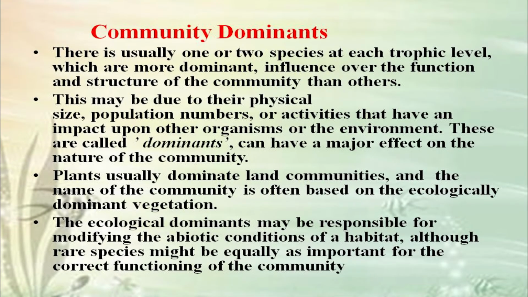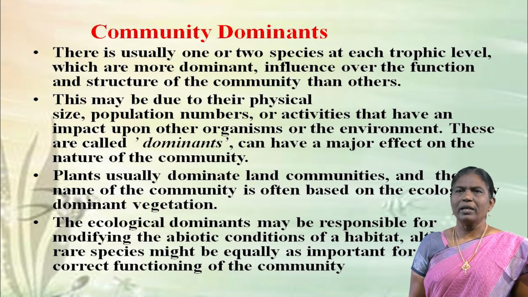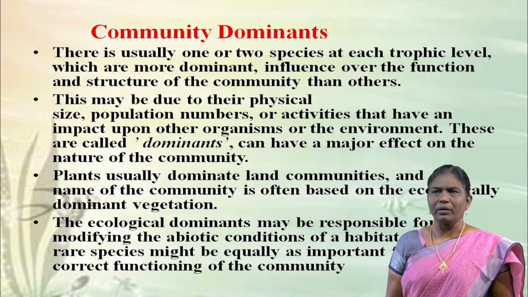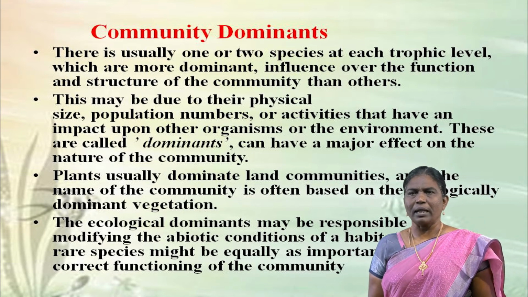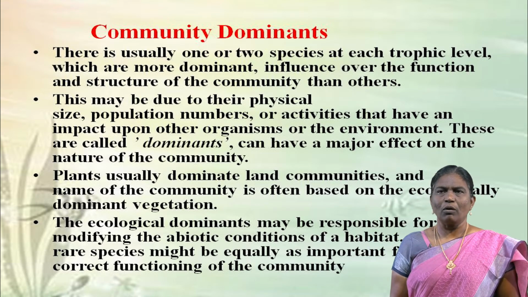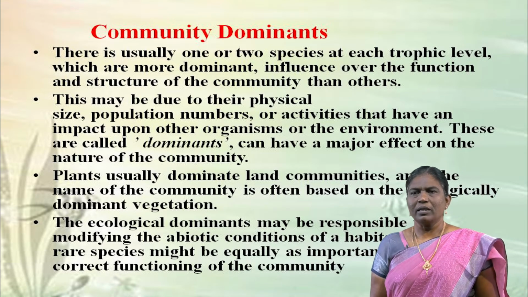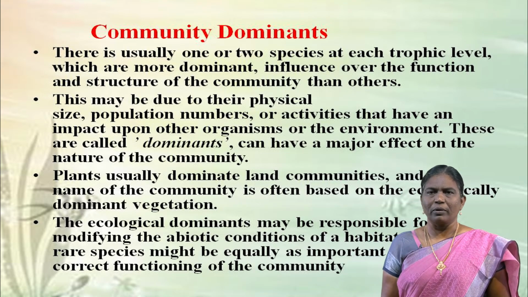Next is about the community dominance. There are usually one or two species at each trophic level which have more dominant influence over the function and structure of the community than others. This may be due to their physical size, population numbers, or activities that have an impact upon other organisms or the environment. These are called dominants, and can have a major effect on the nature of the community.